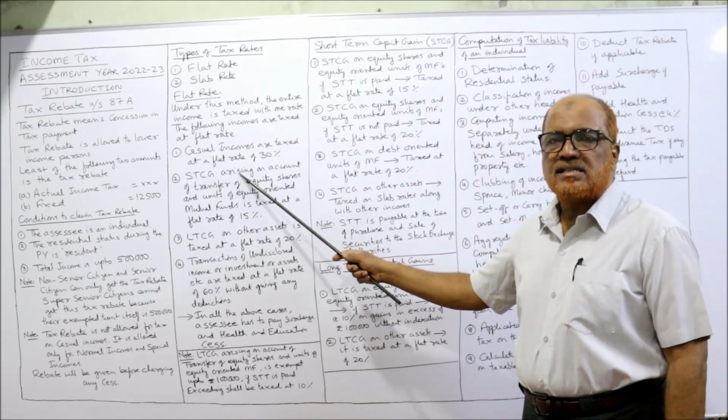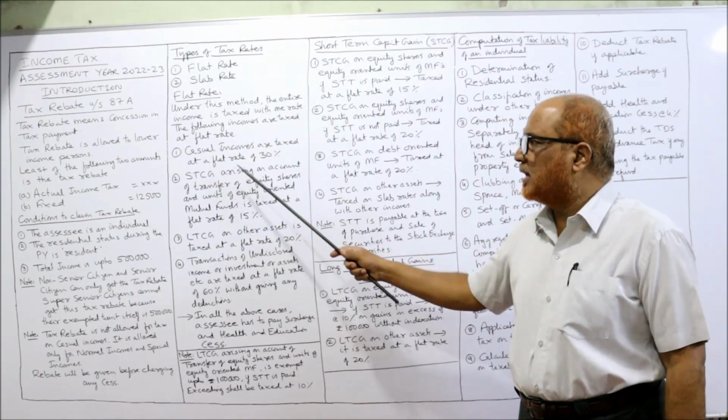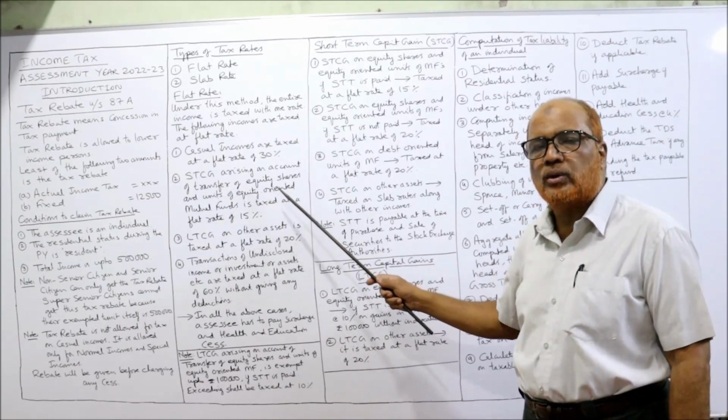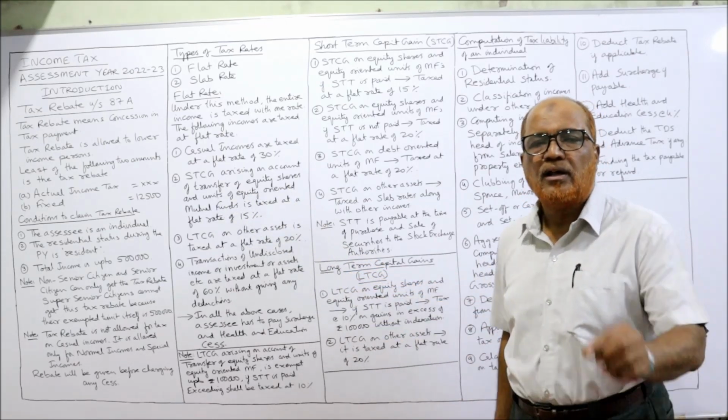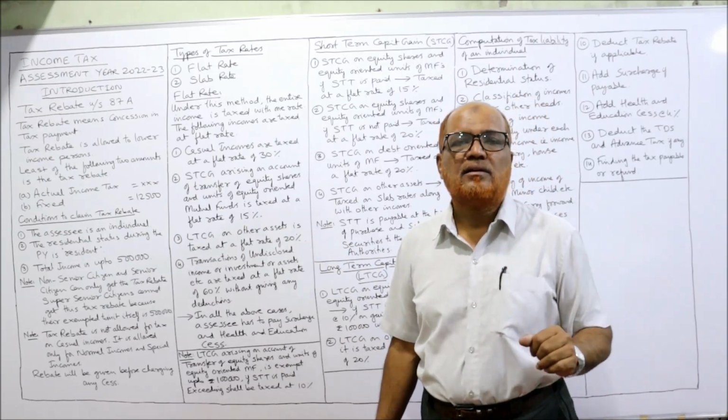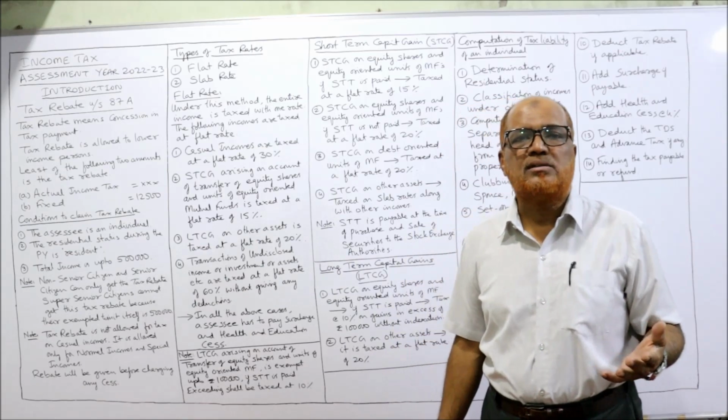Then STCG, short-term capital gain arising on account of transfer of equity shares or units of equity-oriented funds of mutual fund. This wording you have to remember, because these are the provisions of the Act. You cannot write in your own words.